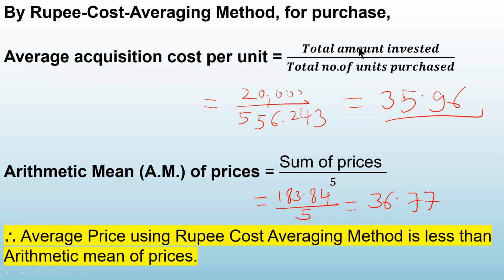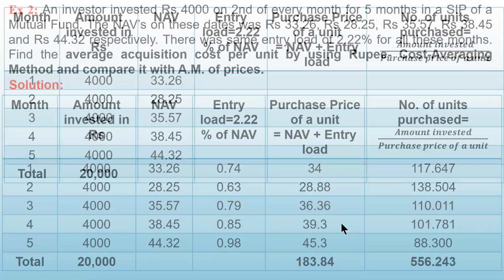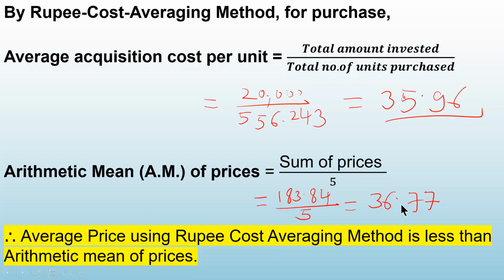So look at this. Average acquisition cost: total amount invested, 20,000, divided by number of units purchased, 556.243. So you got 35.96. And how will you calculate the arithmetic mean of purchase prices? Add all the purchase prices. So that is 183.84, correct? And then divide by how many there are in number? 5. That is called the arithmetic mean. So 183.84 divided by 5 gives you this.